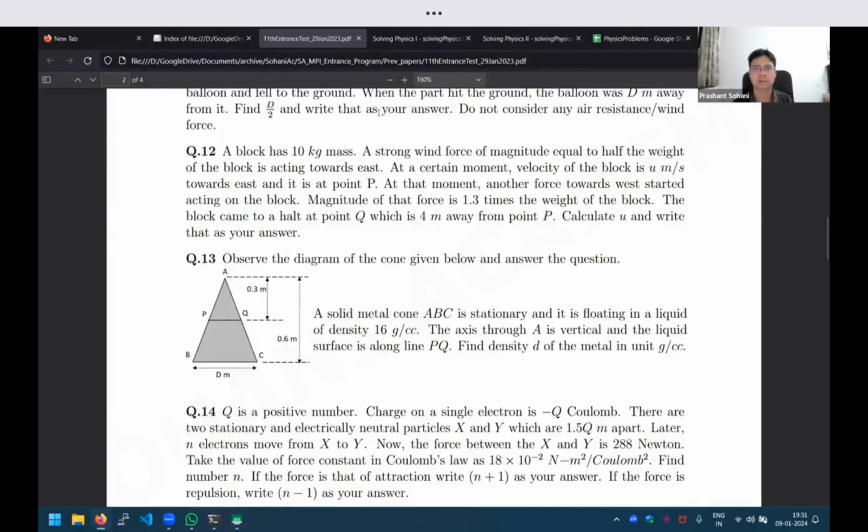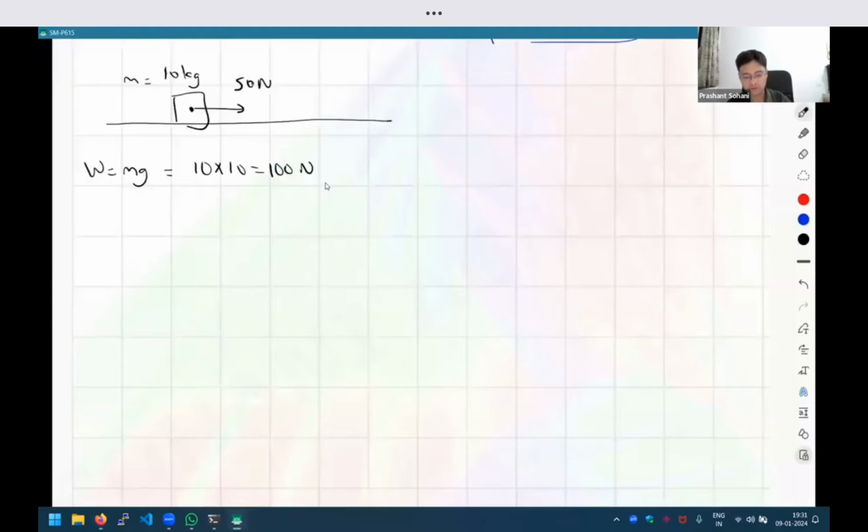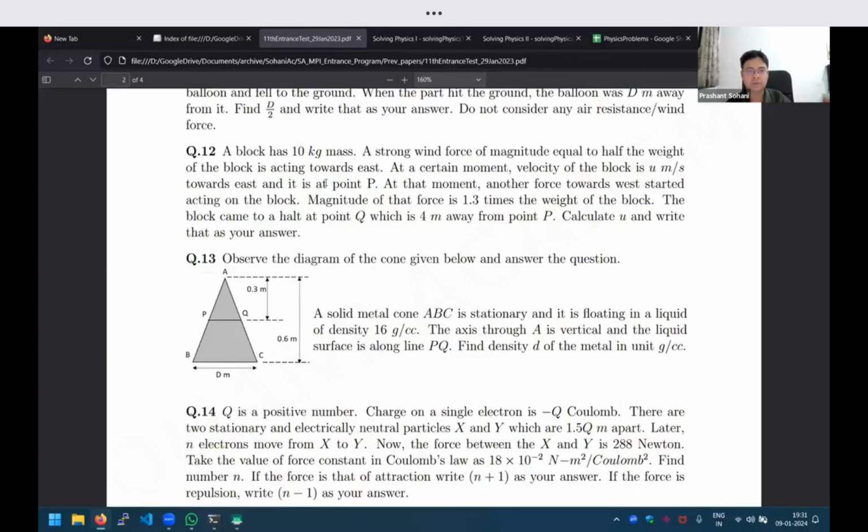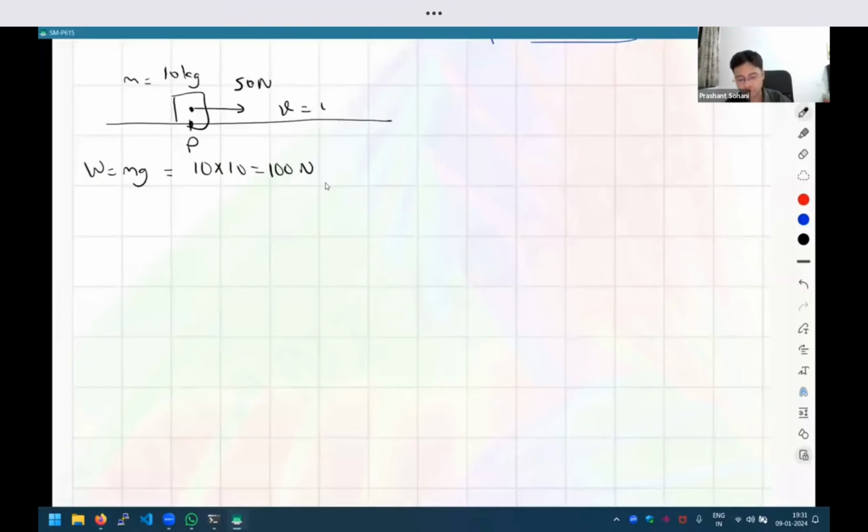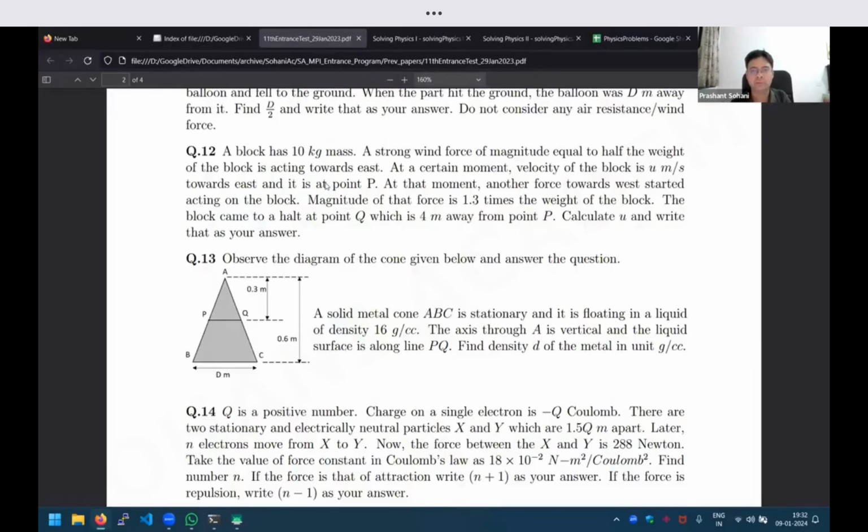Then at some moment, the velocity of the block is u meters towards east and it is at point P. So let us say this is the point P and the velocity is u meter per second, plus u because it is given to the east. So we are taking the convention that anything pointing to the right is positive and anything pointing to the left is negative. Okay, so this is the initial picture.